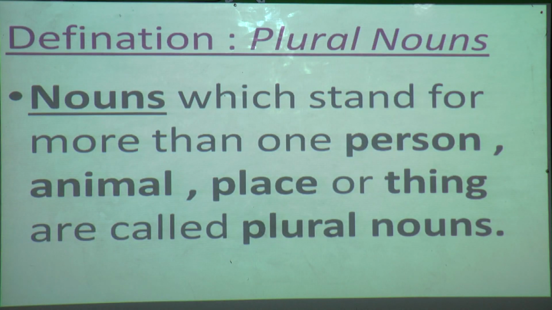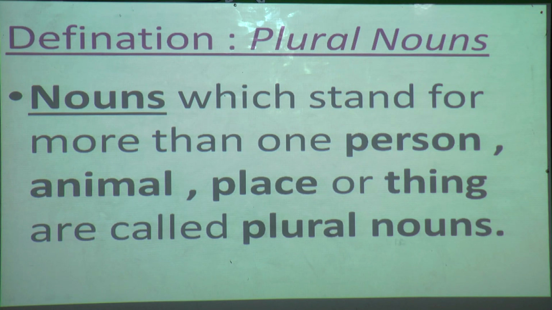Now what is the definition of plural noun? When we talk about more than one person, animal, place or thing, that is plural nouns. Ready to read the definition? Nouns which stand for more than one person, animal, place or thing are called plural nouns.